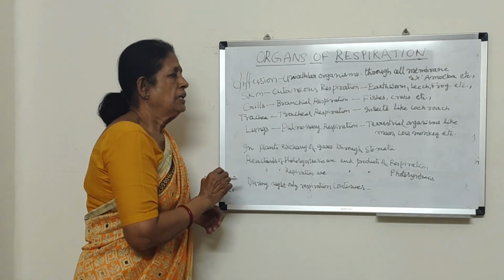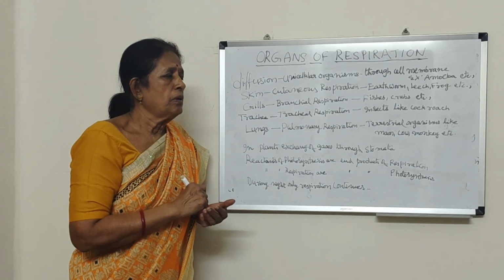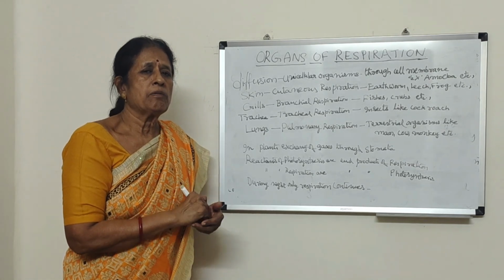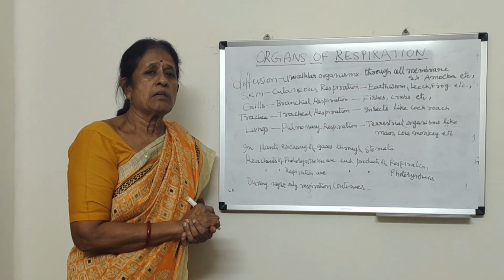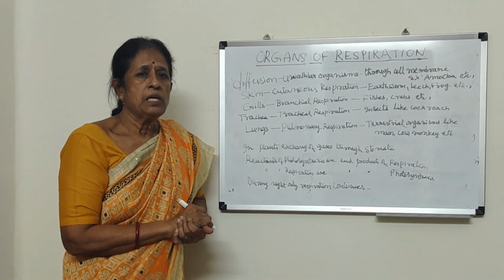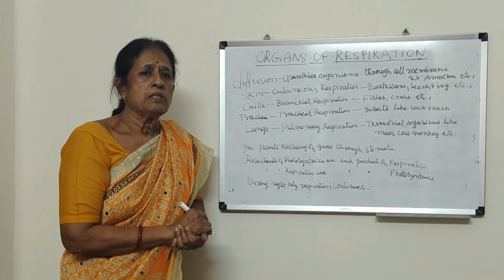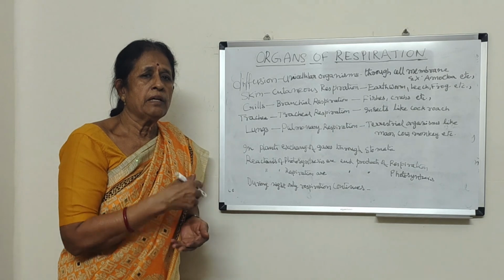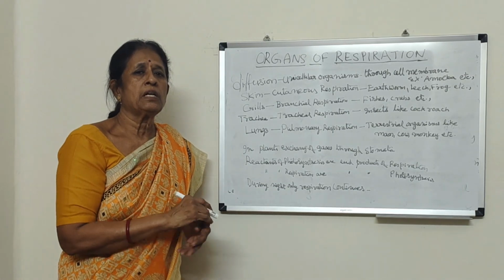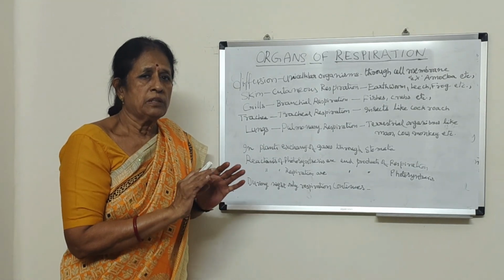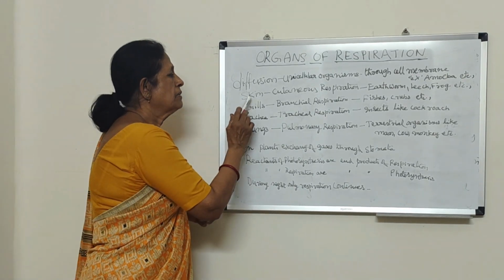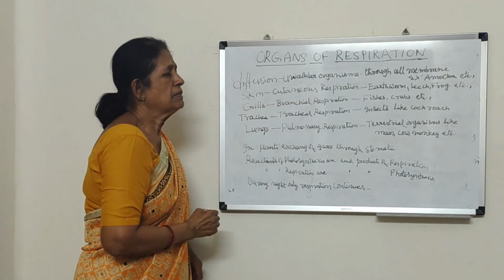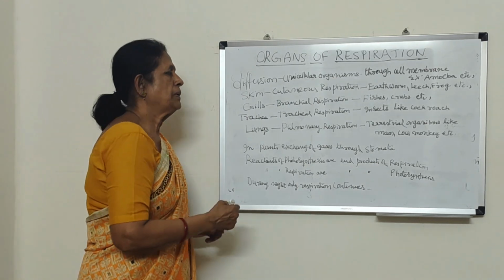That is why earthworm, leech, and amphibians like frog have a moist body surface. Frogs are amphibians, they live both on land and in water, so now and then they jump into the water to keep the body surface moist. For the skin, the process of respiration is called cutaneous respiration.